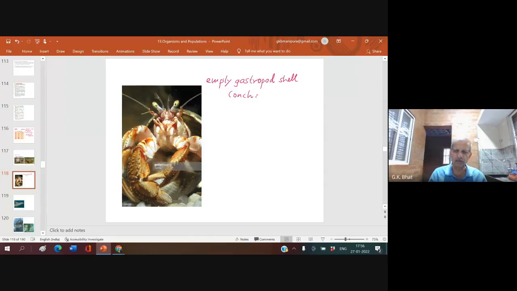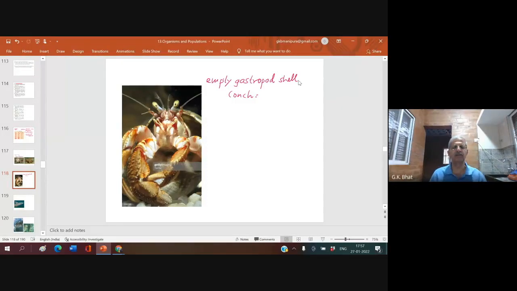After that, the shell is empty. The animal which was living inside has already abandoned this shell and is not making use of it. Many times, once these mollusks die, the body undergoes decay and the empty shell remains. The hermit crab goes inside and sits to check whether it fits properly. Is it a loose fit or a tight fit? It selects a shell which fits it perfectly.